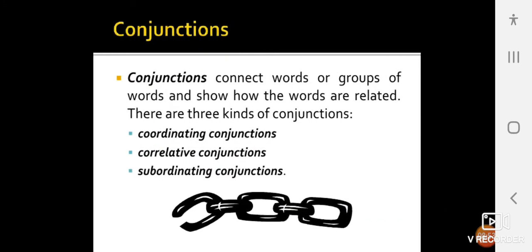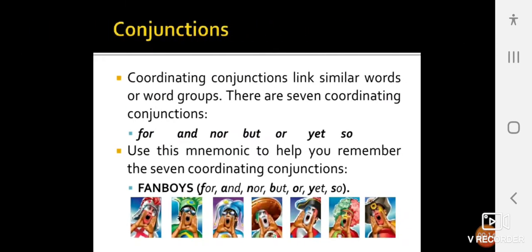So, conjunctions. Conjunctions connect words or groups of words and show how the words are related. There are three kinds of conjunctions, that is coordinating conjunctions, correlative conjunctions, subordinating conjunctions.